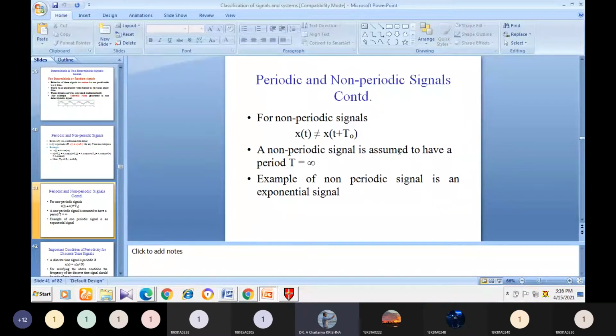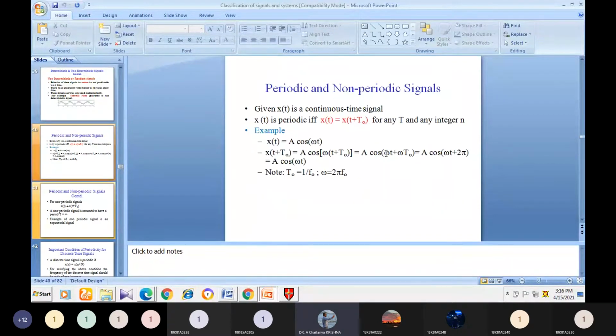If this condition is not satisfied, then the signal is called an aperiodic signal. If the signal repetition comes, then the signal is called a periodic signal. If there are no repetitions in the signal, then the signal is called a non-periodic signal.